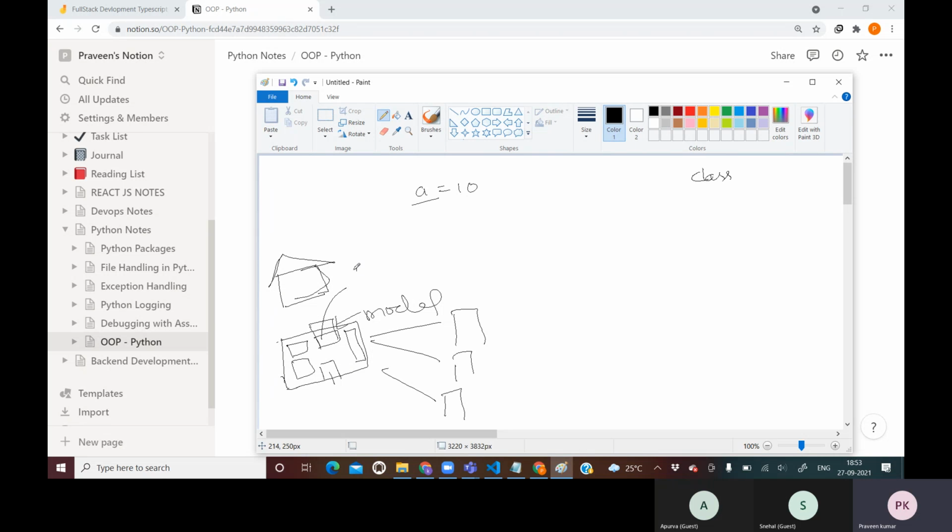So an engineer has designed an architectural design for a home. Now what he is doing, he is going to sell this design not to only a single person, he will sell the same design to multiple persons.